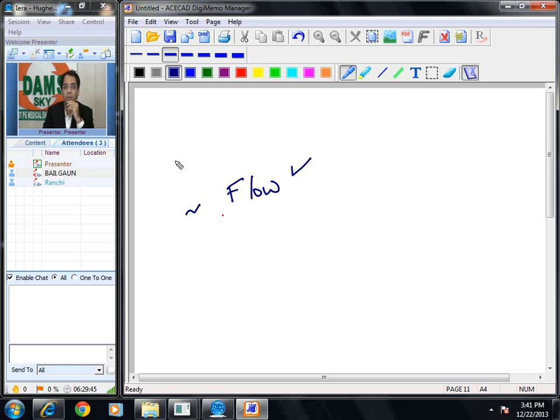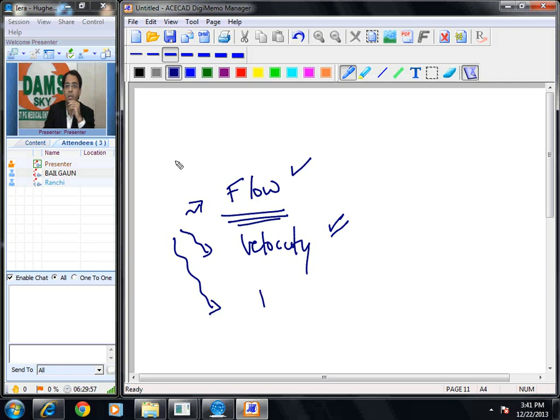Flow. First question that you often get is, I want to know if there is blood flow or not. Second, velocity. Third, direction.